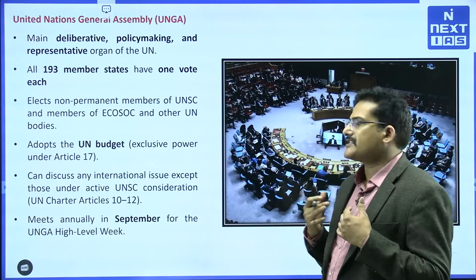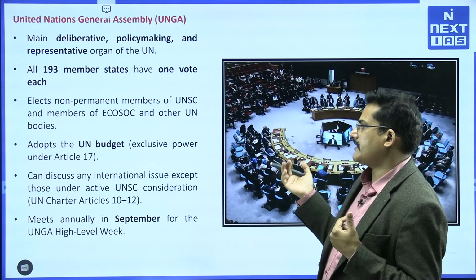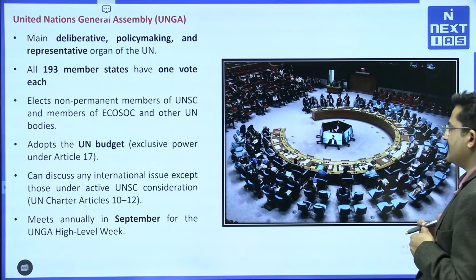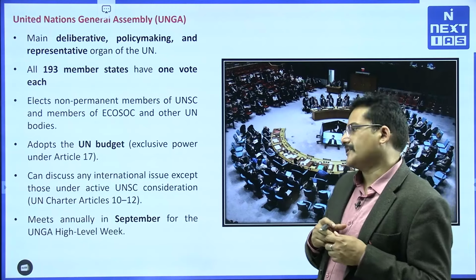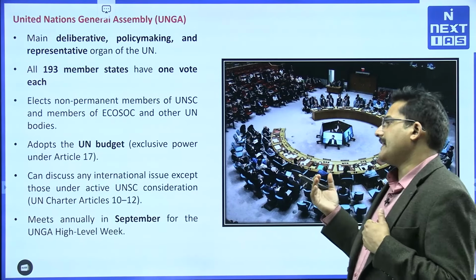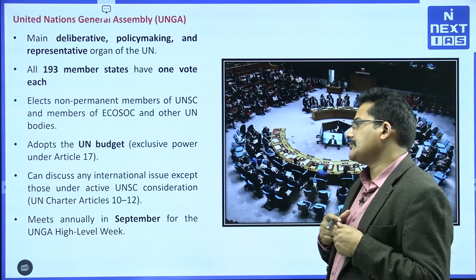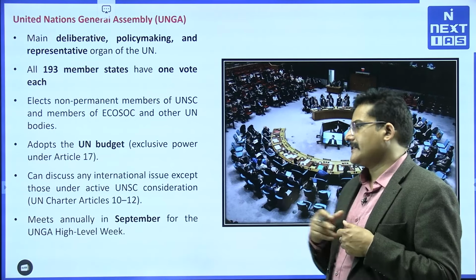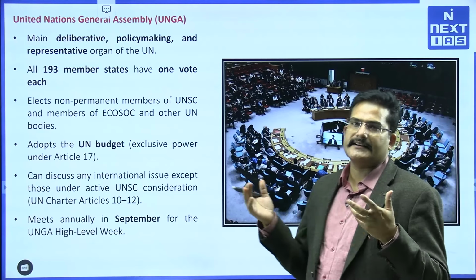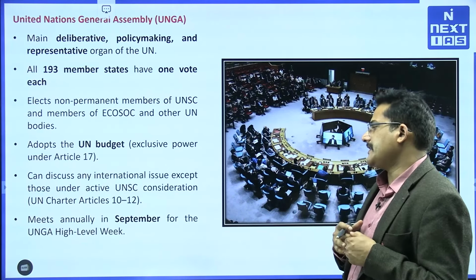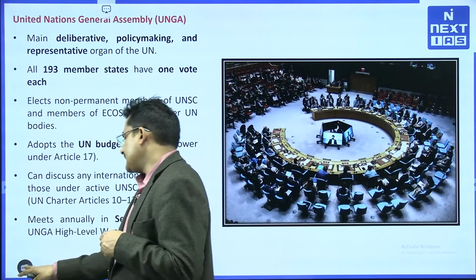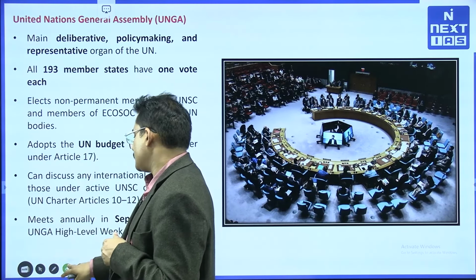Also, they adopt the United Nations budget, which is an exclusive power under Article 17, vested only with the United Nations General Assembly, not the Security Council. Also, they can discuss any international issue except those under active Security Council consideration, as per United Nations Charter Articles 10 to 12. So any active issue they can discuss. And they meet annually in September. Recently it was conducted and our representatives were also there. You might have seen several diplomats.